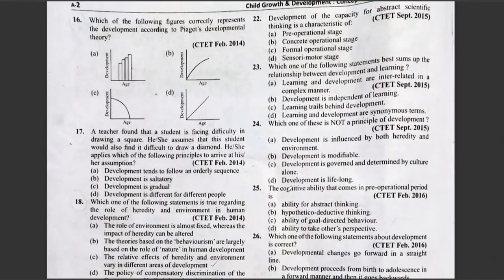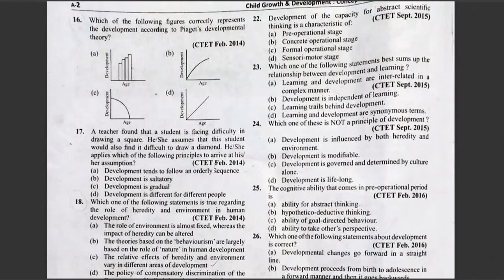Question number 25. The cognitive ability that comes in pre-operational period is option A, ability for abstract thinking, B, hypothetical deductive thinking, C, ability of goal-directed behavior, D, ability to take others' perspective. Option D, ability to take others' perspective.